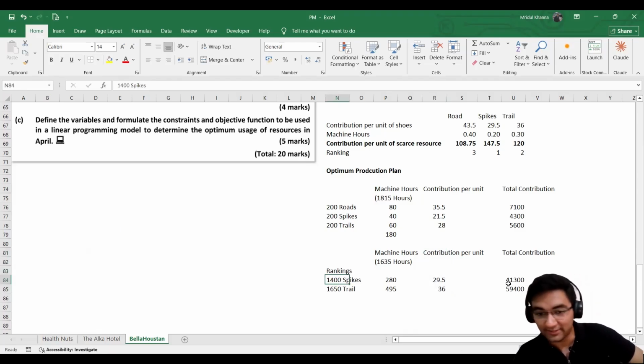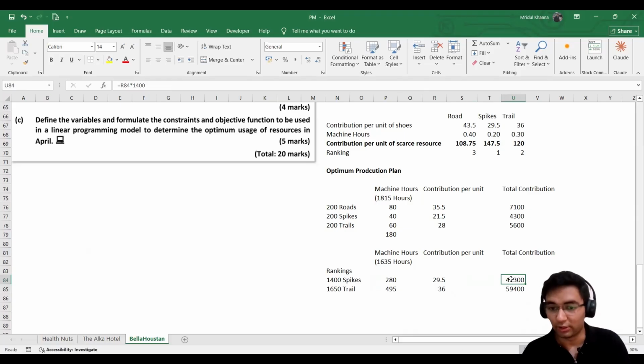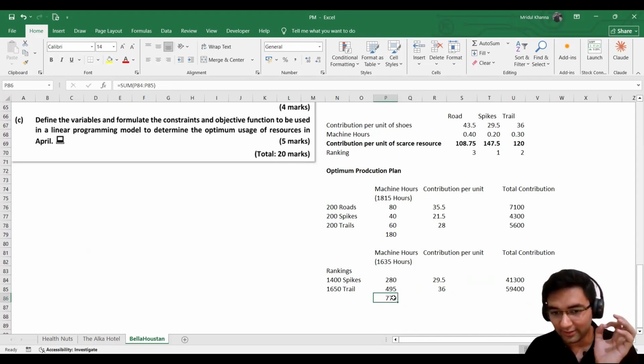Don't ever multiply with the machine hours just because it is just towards the left. You need to multiply the contribution per unit by the number of units that we are actually producing. How many hours are we left with? If you just add it up, you can perform these calculations in the calculator. We are still left with 775 hours.